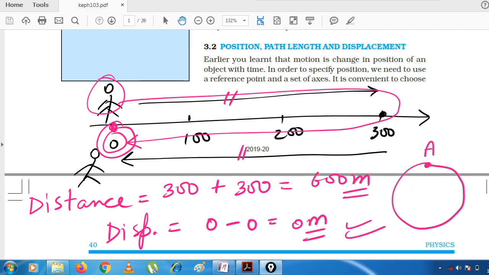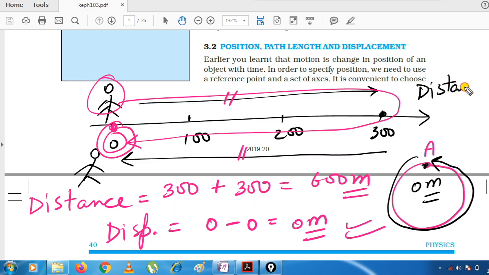Suppose from point A you started moving, and from point A you covered the whole distance and reached the same point again after some time. Then in this case also the displacement will be 0 meter, but not the distance. Distance here will also not be equal to 0, because in actuality some path has been traced by the body during this circular motion too.